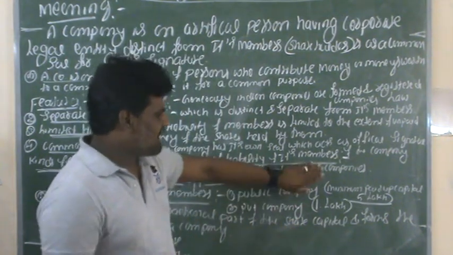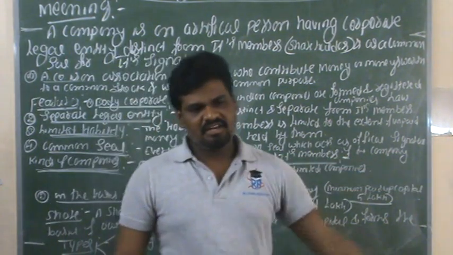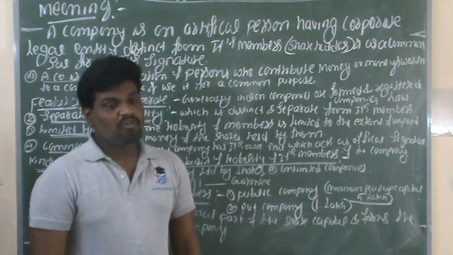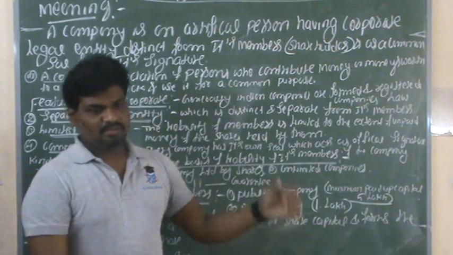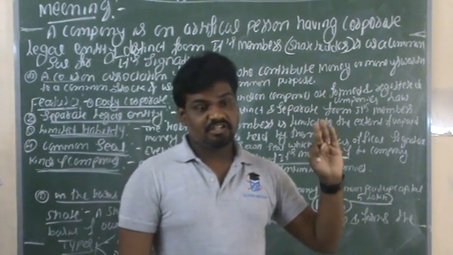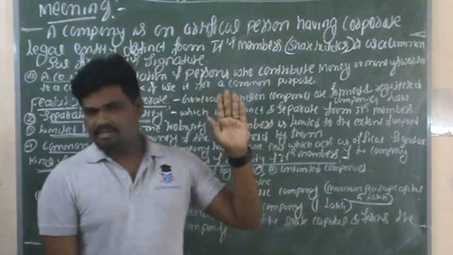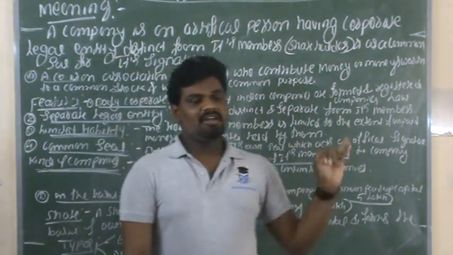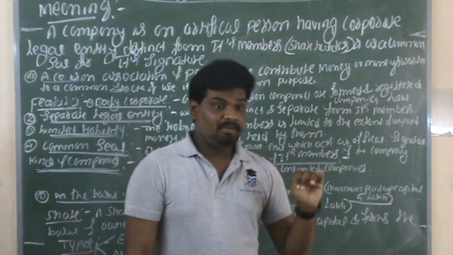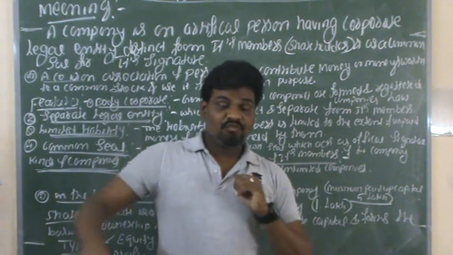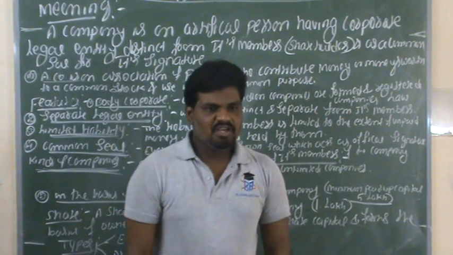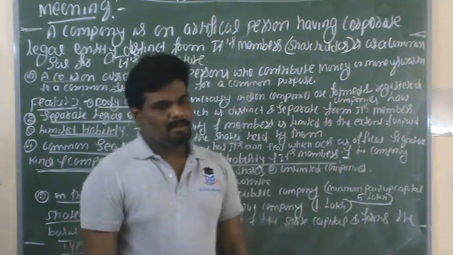So here they have already formed the business organization. At the time of formation of a company, we have different stages: subscribed capital, authorized capital, paid up capital, called up capital. These are the various stages of a company for the collection of share capital from the public.